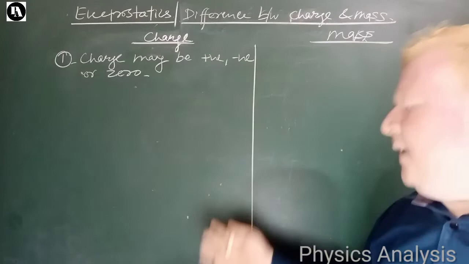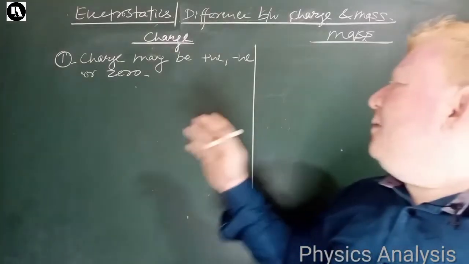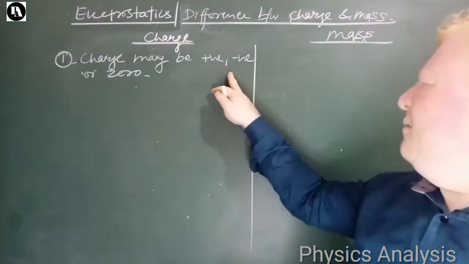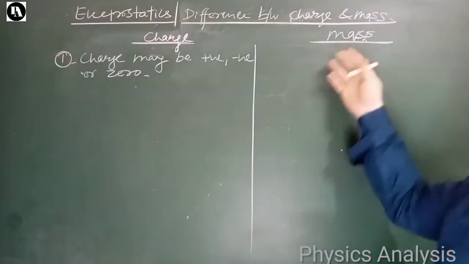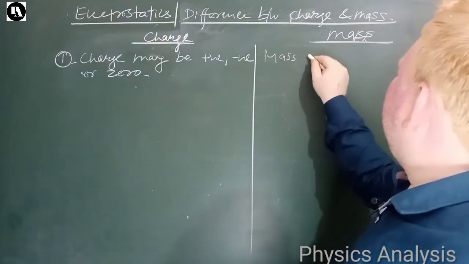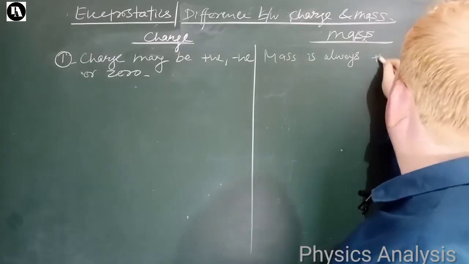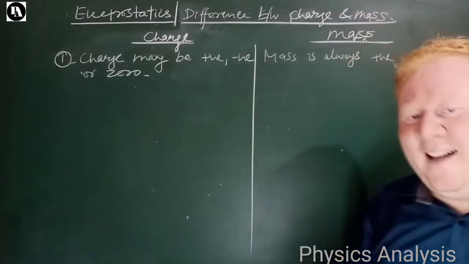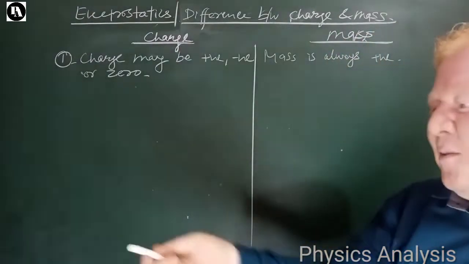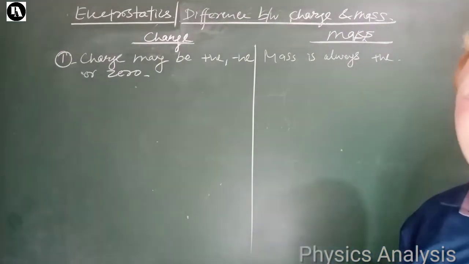Charge acquired by that body is 0. No net charge is there. So charge of a body might be positive, negative or zero. What about mass? Mass is always positive. Have you heard the mass of this body is -5 kg? No. Mass of a body is always positive.